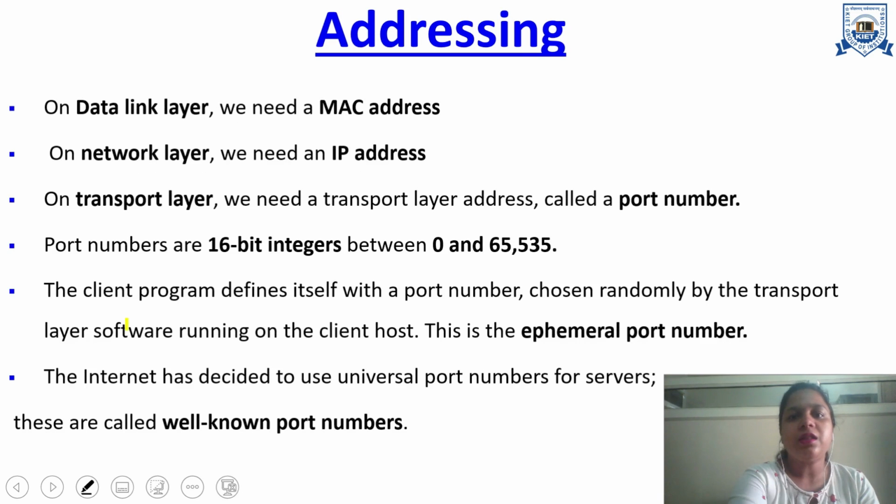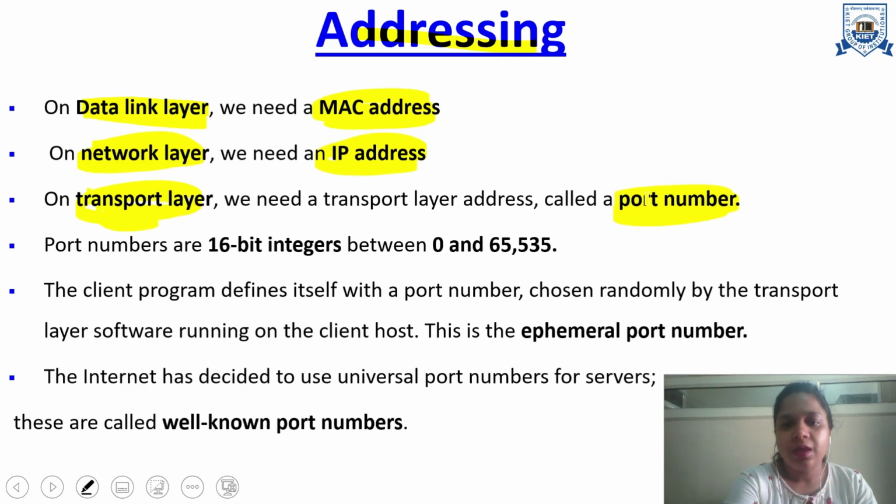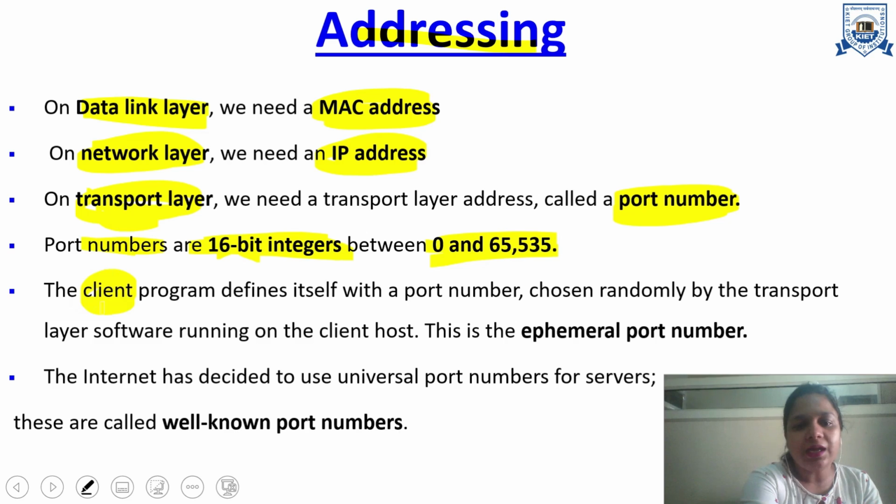Let's learn a little about addressing. On the data link layer, we use MAC addresses. In the network layer, we use IP addresses, and on the transport layer, we work with port numbers. We learned at the start of computer networks that port numbers are 16-bit integers that range from 0 to 65,535.